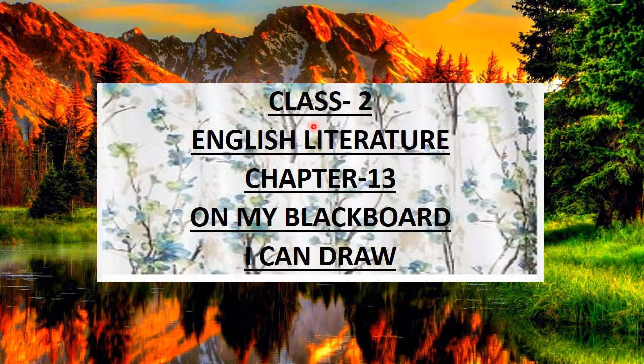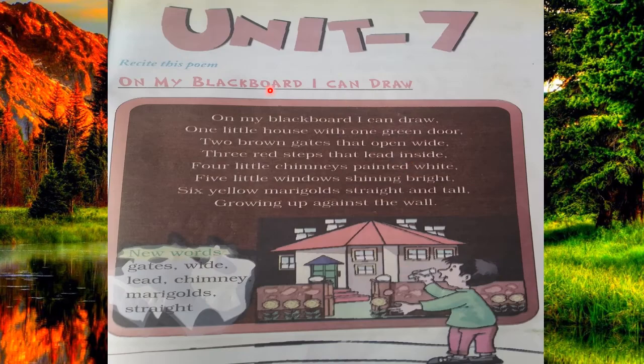Good morning, class. This is the English literature class, and today we'll start our new chapter, chapter 13. On my blackboard, I can draw. What's the chapter's name? On my blackboard, I can draw. So, class, this is your unit 7, chapter number 13, whose name is On My Blackboard, I Can Draw. Okay, and it's a poem.